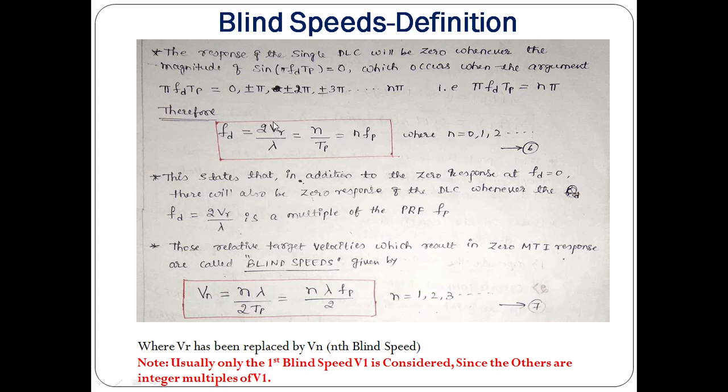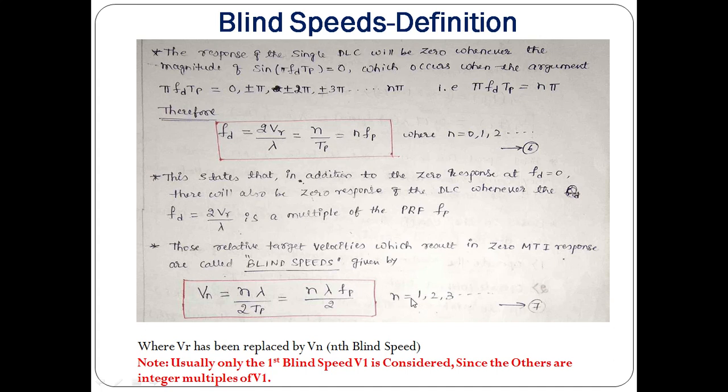Rearranging this equation for Vr, the Vr term is simply replaced by Vn, and it is given by n into lambda divided by 2 into Tp. It is nothing but n into lambda divided by 2, where 1 by Tp is Fp.